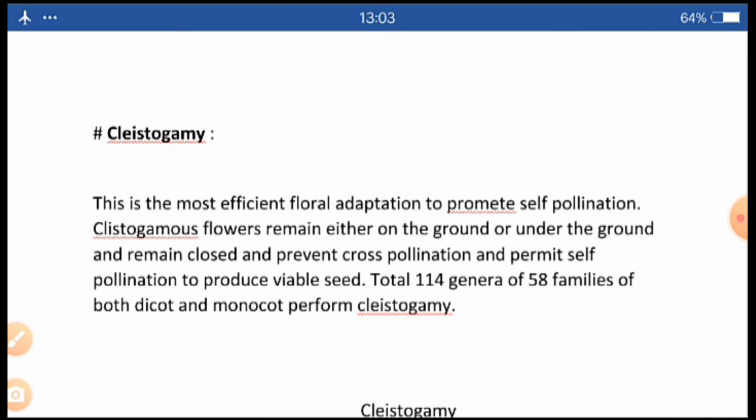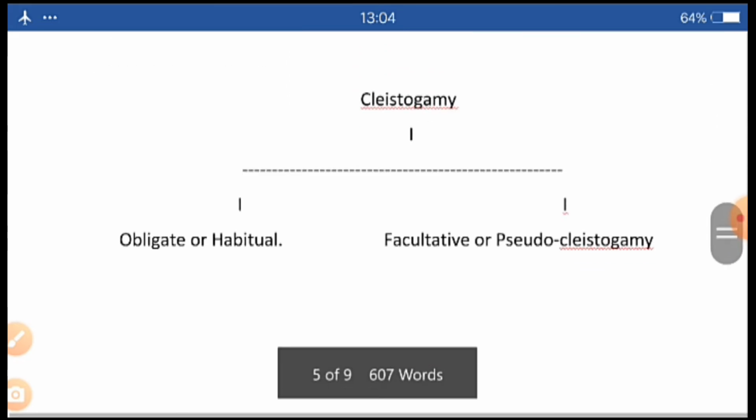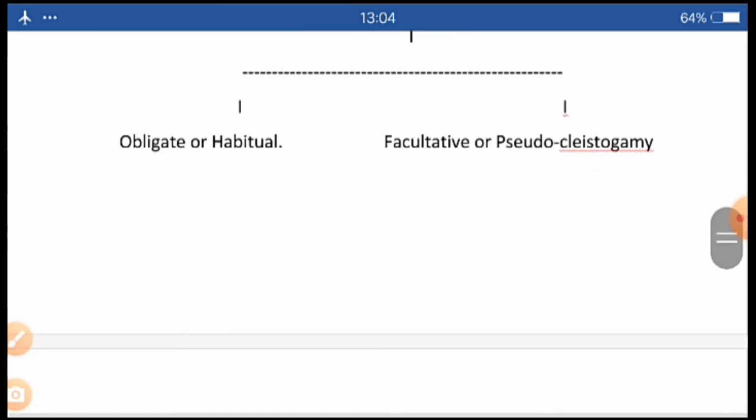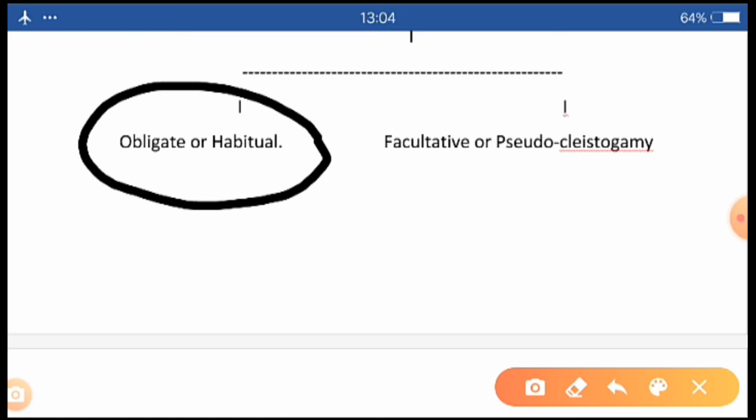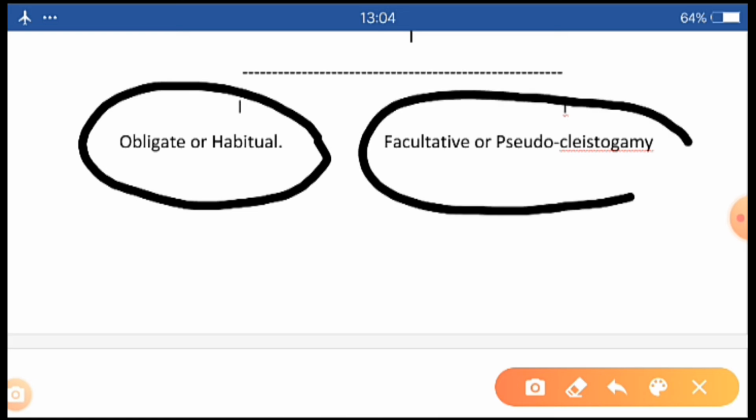So now we have to see if there is any example. Yes, obviously. Generally, cleistogamous flowers are divided into two types. Some are obligate or habitual and others are facultative or pseudo-cleistogamous.